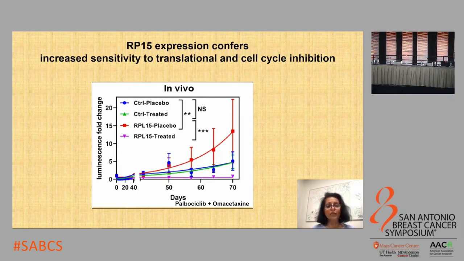and we treated these mice with a combination of palbociclib as well as omacetaxine, which is a translational inhibitor. We found that while this combination had no effect in the control cells, it strongly inhibited the growth of these metastatic tumors that are formed by RPL15 overexpressing CTCs.